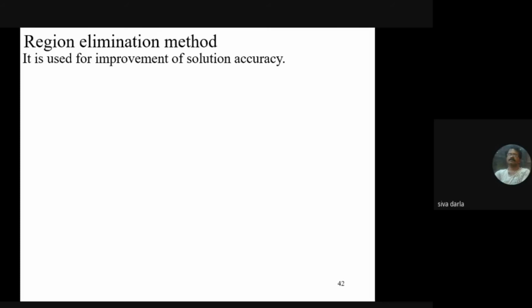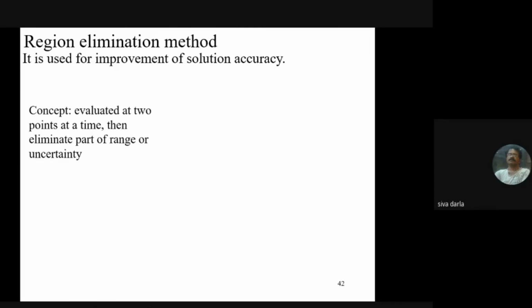You may end up with a large number of computations to get the optimum solution, which is not advisable. So that's why we go for other methods where we can get an answer quickly with accuracy.